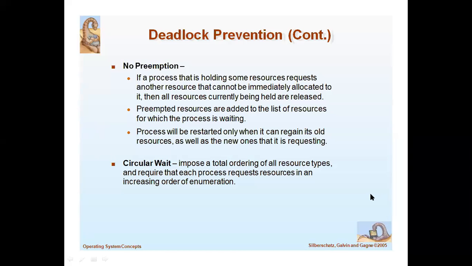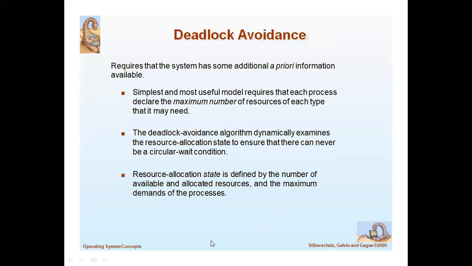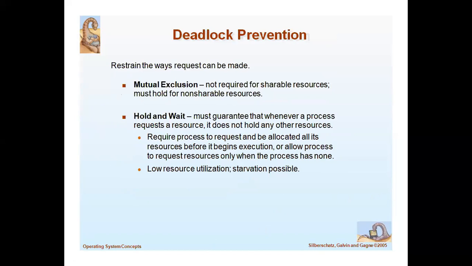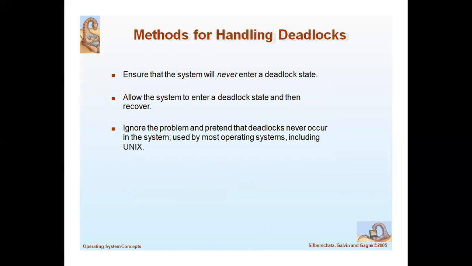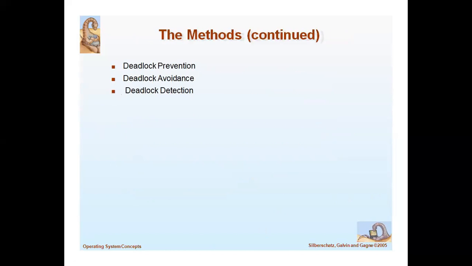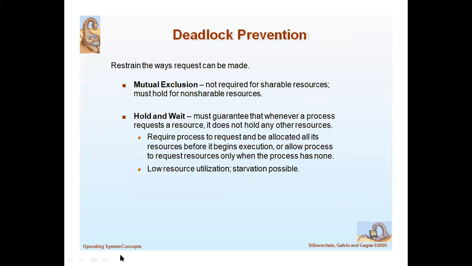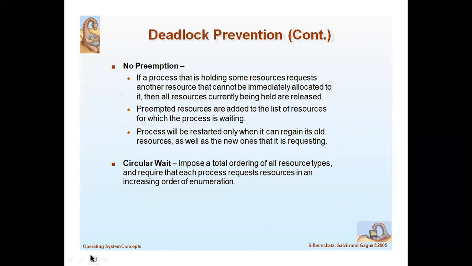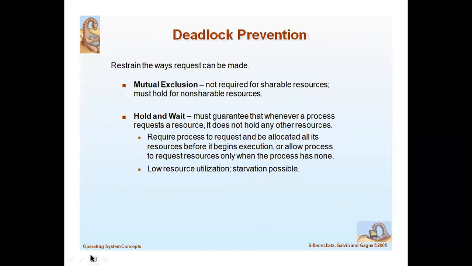So see, deadlock prevention. Mutual exclusion is not required for shareable resources, because otherwise it will be a non-shareable resource.